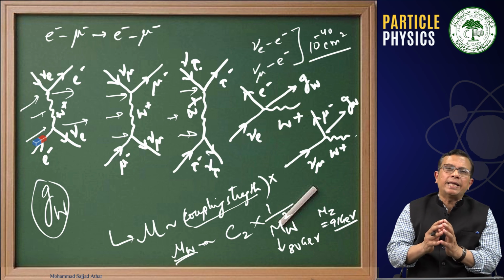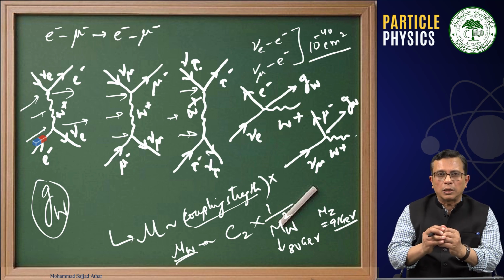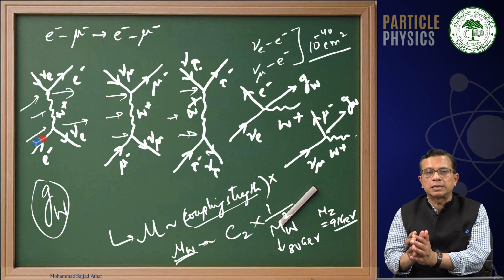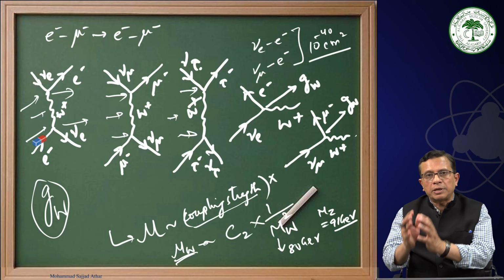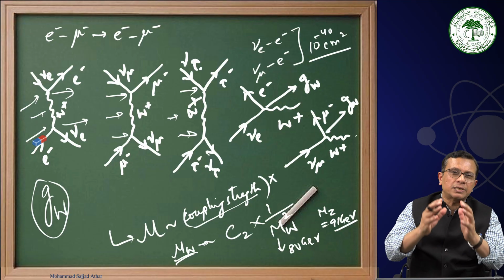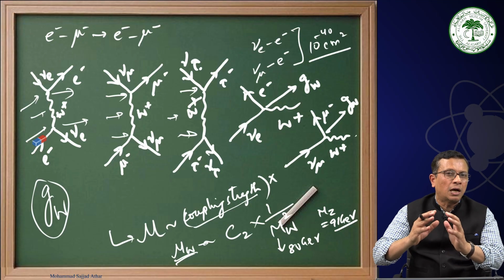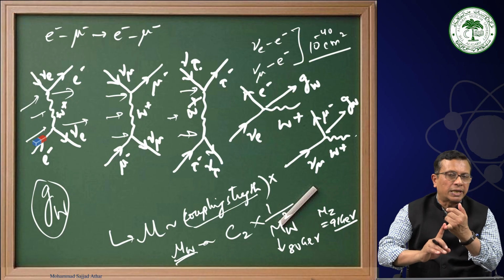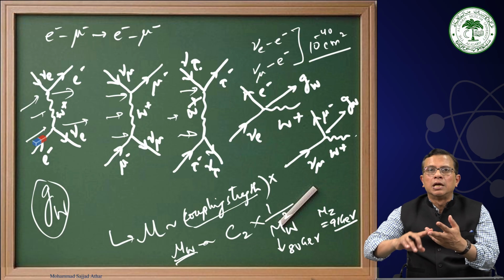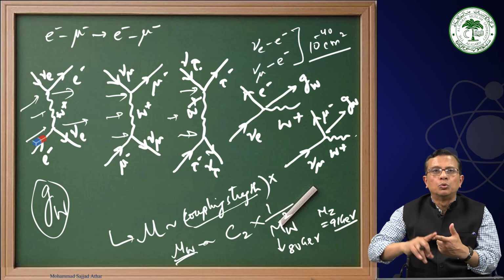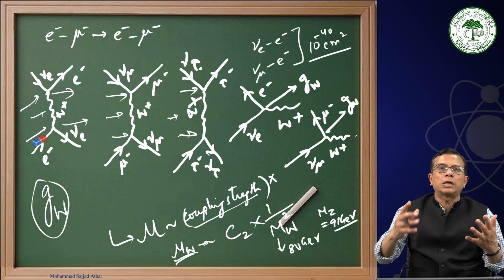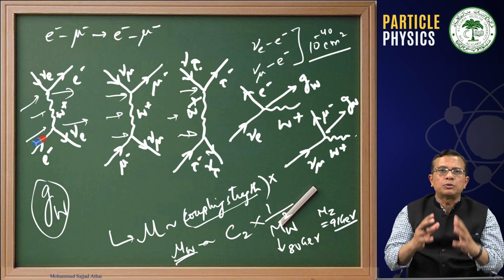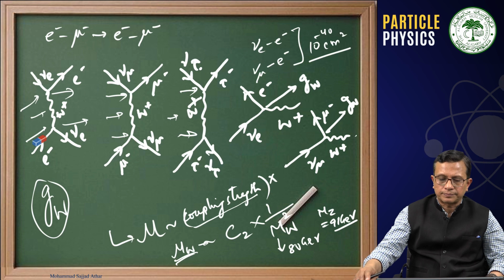Now, with this idea in mind, when we go to quarks, since quarks are also point-like spin-half particles, the lepton-quark symmetry tells us that the coupling strength, which was initially assumed to be G_W for the neutrino-electron vertex or the ν_μ-muon vertex, should be the same for the u-d vertex. And this is a very important topic which we should try to understand.